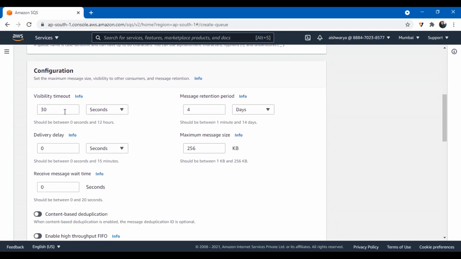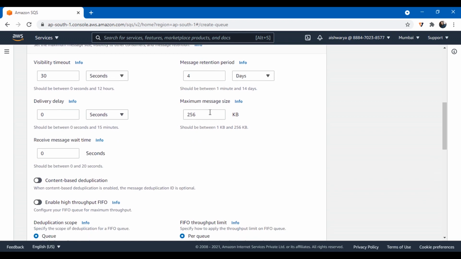Here I can set the visibility timeout, as I explained on the slides. It is the timeout during which the message will be invisible to all other consumers if it is getting processed by some consumer. So here I can change the visibility timeout settings, and message retention period is the time for how long the message should stay in the queue. You can change it from here. I will leave it as default.